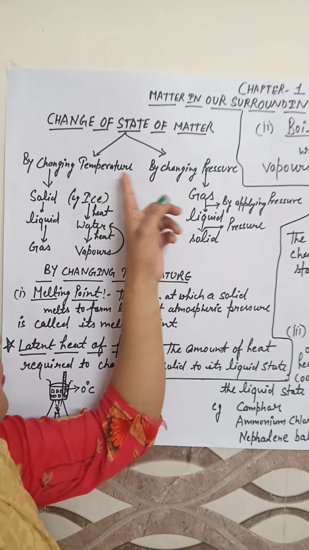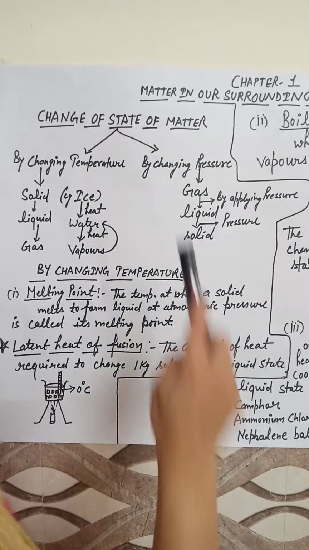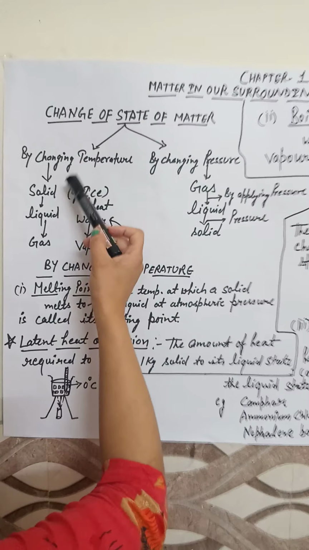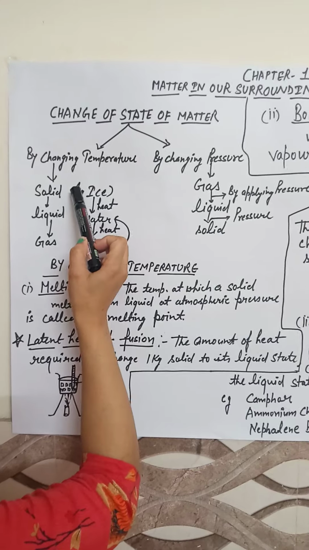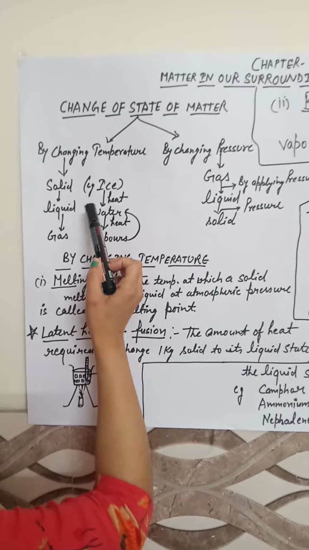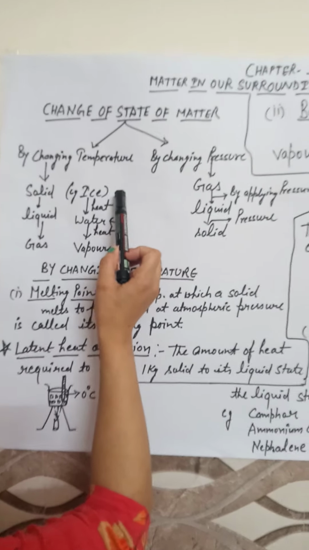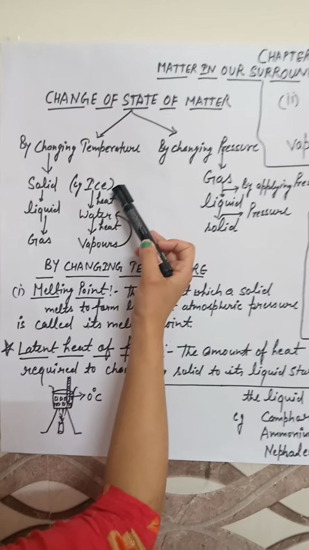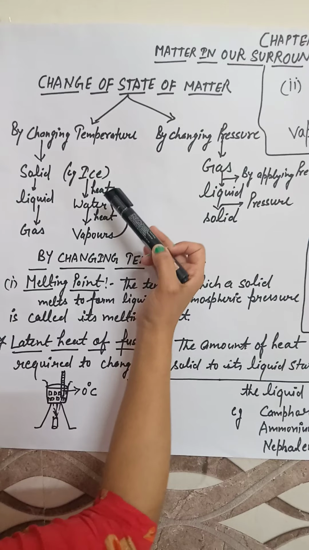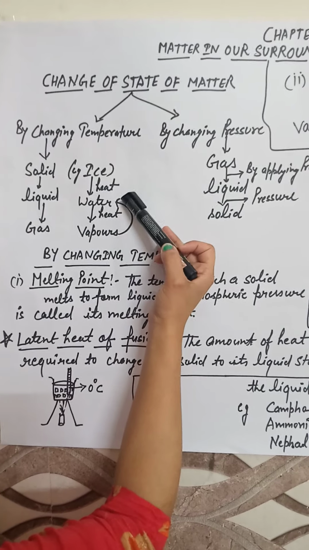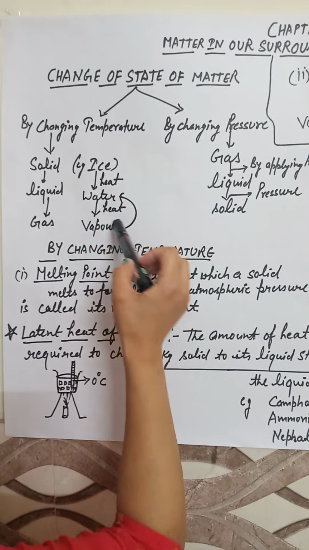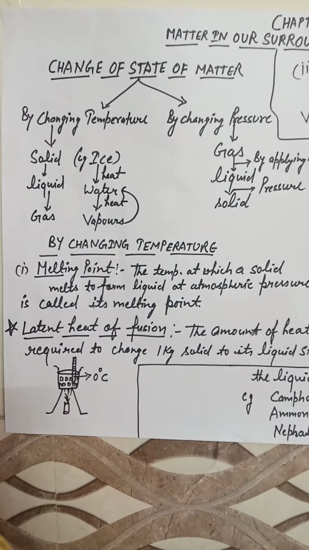Now, how does changing temperature cause a change of state? Firstly, as we have taken a solid, solid becomes liquid and then liquid becomes gas. How is it possible? For example, if we see ice and we provide heat to ice, it becomes water, and if we further provide heat to water, it becomes vapor. The reverse process is also possible.